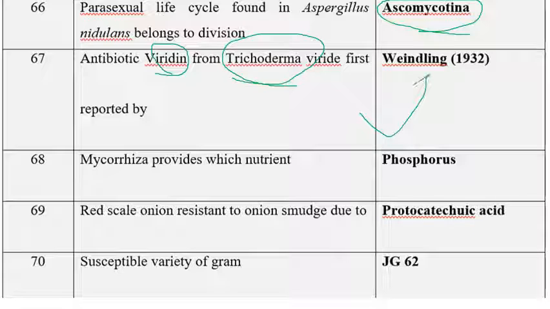So the antibiotic properties of Trichoderma were first reported by Weindling. The antibiotics viridin and gliovirin, some other antibiotics from Trichoderma, were first isolated by Brian and McGrath in 1945. But the antibiotic and biocontrol properties of Trichoderma were first given by Weindling in 1932 only, in between 1931 and 1932.